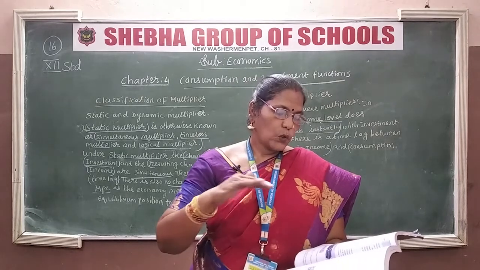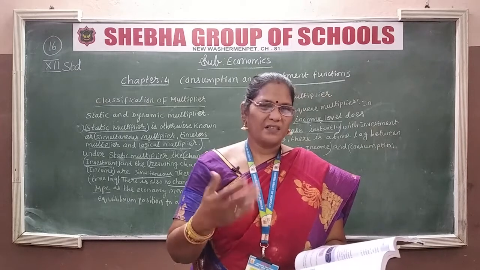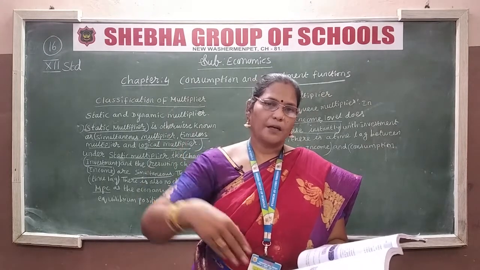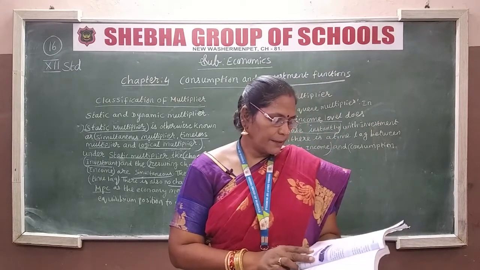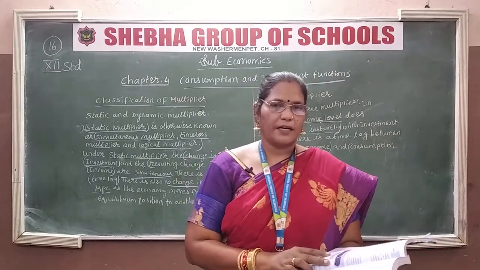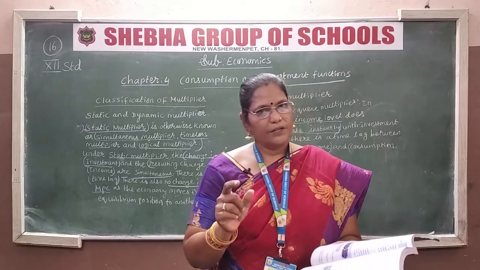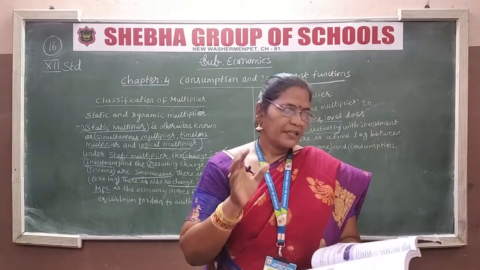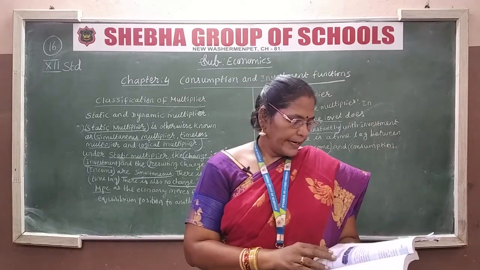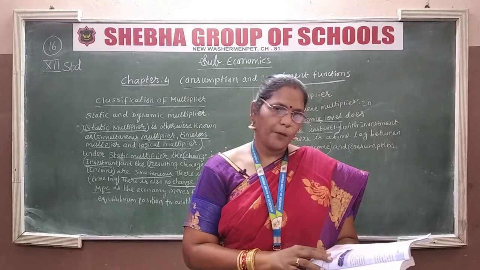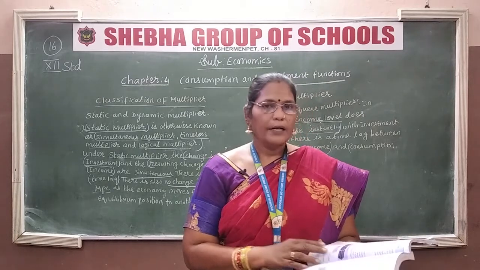Third, it also helps in bringing equality between S and I. What are S and I? Saving and investment. It brings the equality between saving and investment. Fourth, it helps in formulating government policies. Fifth, it helps to reduce unemployment and achieve full employment.